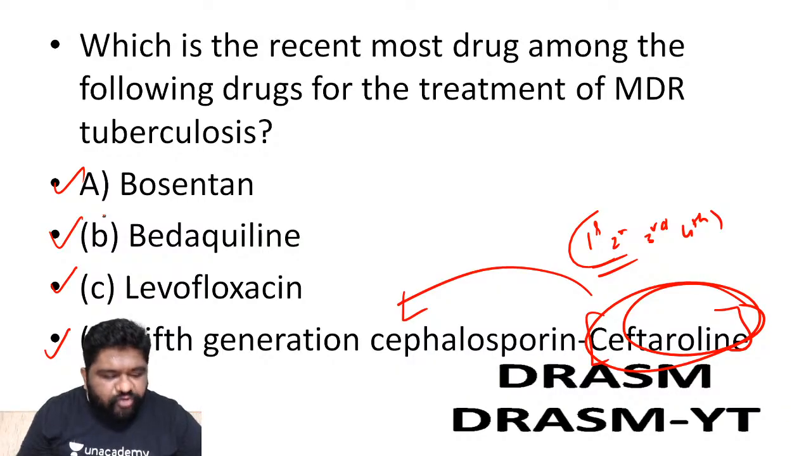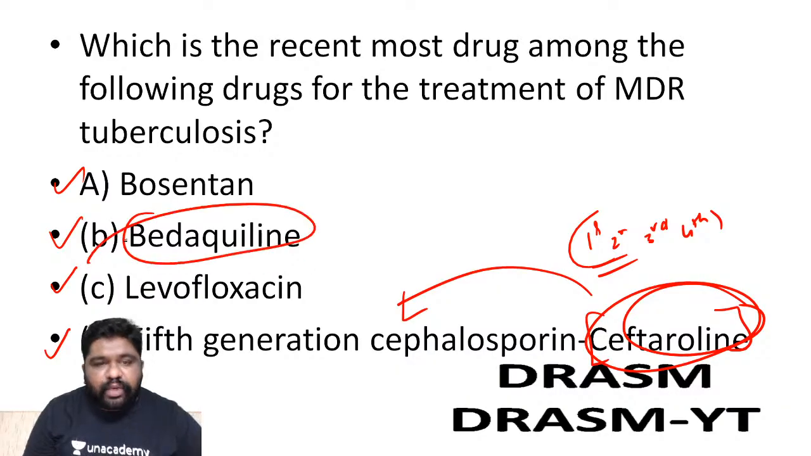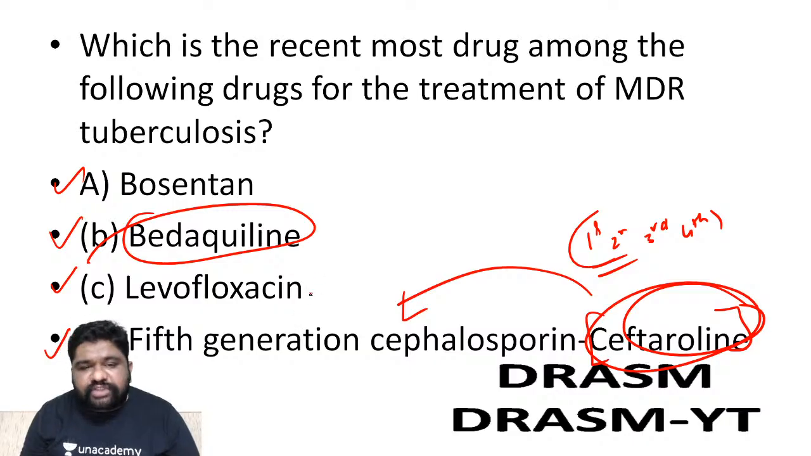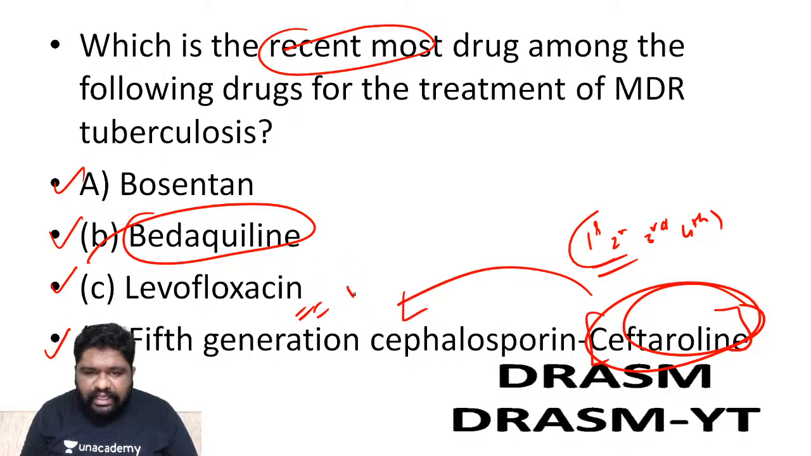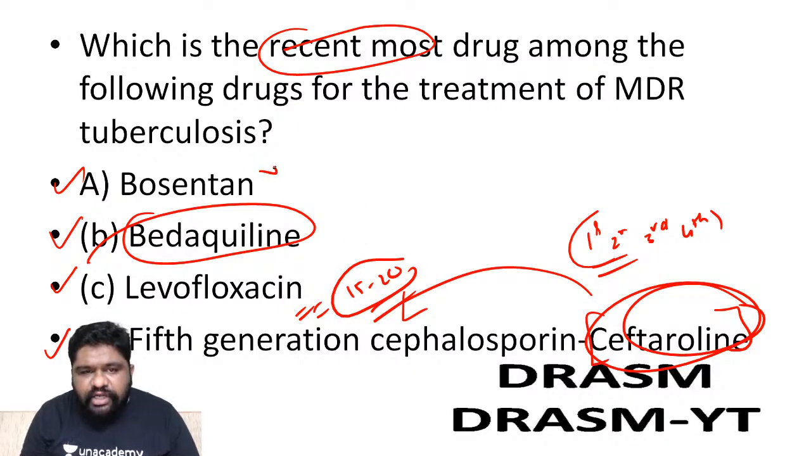Excellent. Many of you are giving me the right answer. The right answer is bedaquiline. What exactly is wrong with levofloxacin? Levofloxacin is not the recentmost drug. It was used for the last 15 to 20 years. There is no doubt about it. Bosentan is not at all related to tuberculosis.